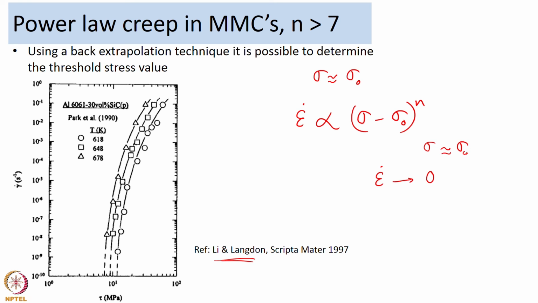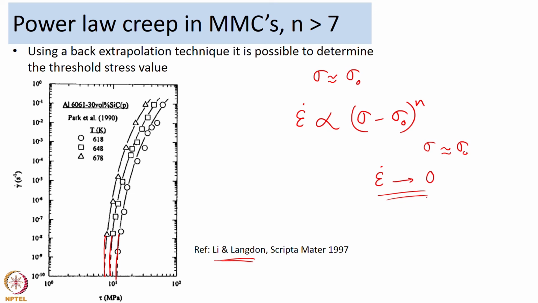What Lee and Langdon said is, if you back extrapolate your creep curve, then at sigma close to sigma naught you will get strain rates which are so small that you can almost say your strain rate of deformation is close to 0.